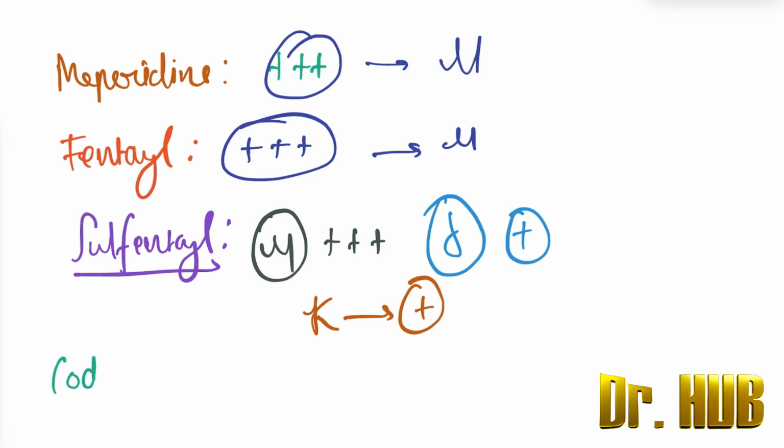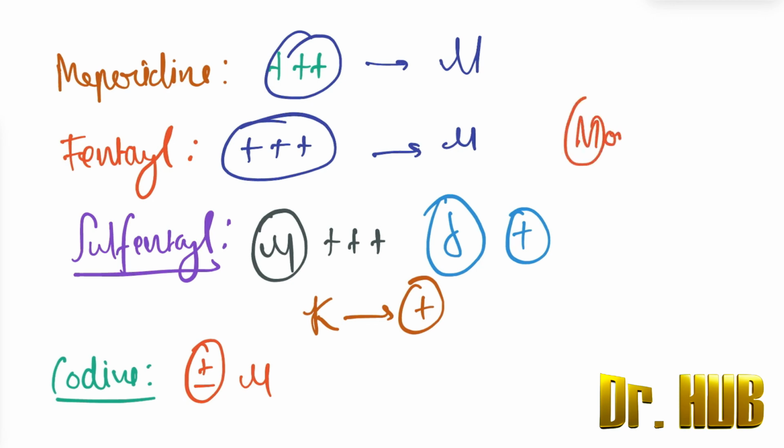Next we look at the codeine. So what happens in case of codeine? In case of codeine, there is a positive and negative impact on the mu receptor. So what we have noticed so far is whatever begins with M, that is morphine, methadone, meperidine, everything has only the mu. That is, mu is definitely positive. In case of morphine, only in terms of morphine, there was an increase in the kappa. So we stopped with codeine.